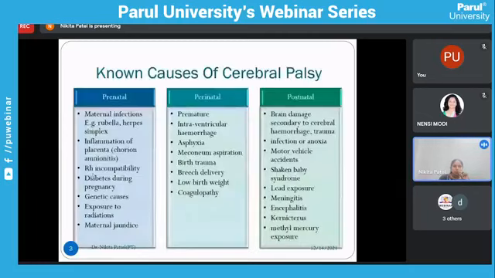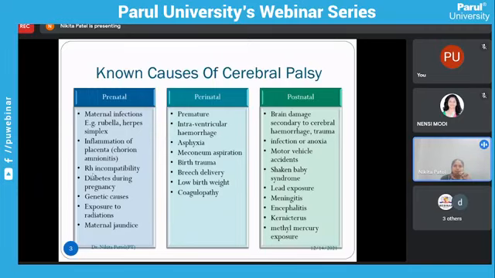These are the well-known causes of cerebral palsy. Prenatally: TORCH infection, inflammation of the placenta, RH incompatibility, that means if the mother is negative and the fetus is positive, RH incompatibility can occur. Diabetes during pregnancy, that is gestational diabetes, genetic causes, exposure to radiation, and maternal jaundice.